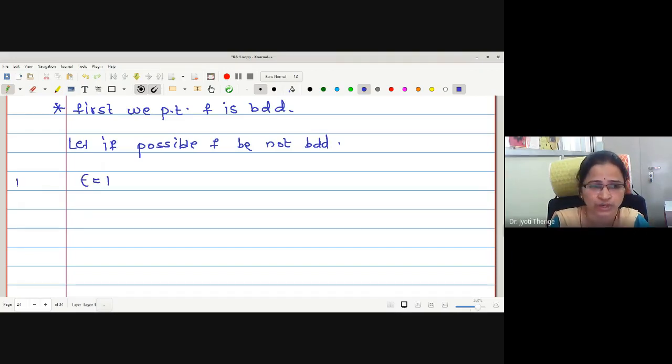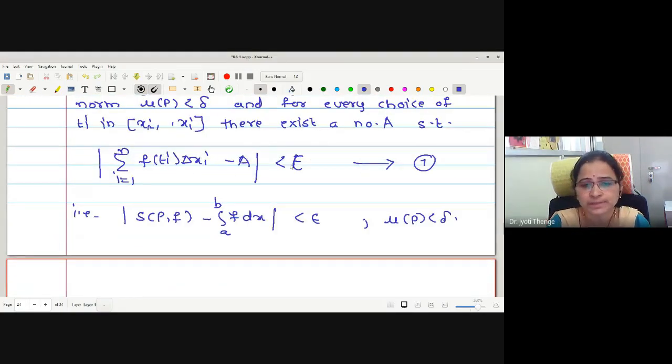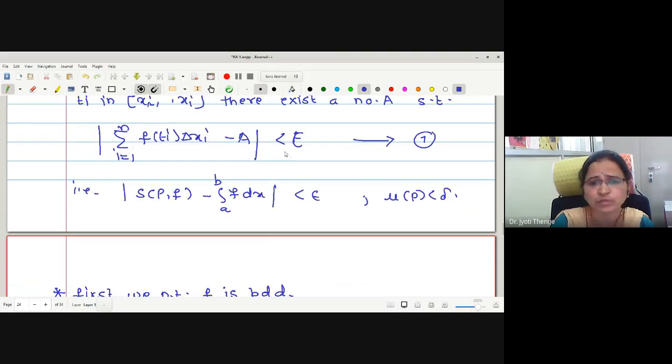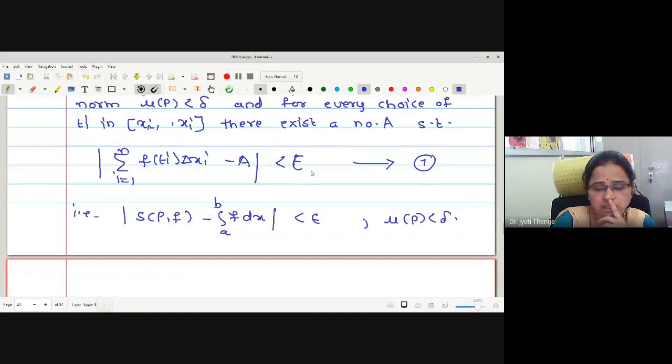Actually, for every epsilon this condition should hold: mod of the sum of f(ti) delta xi minus a is less than epsilon. But as we are saying the function is not bounded, therefore there exists some epsilon value for which this relation does not hold.